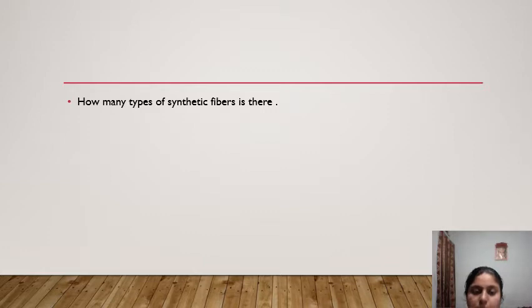Now here is a question: how many types of synthetic fiber are there? Any idea? Two, three, four, five? How many?